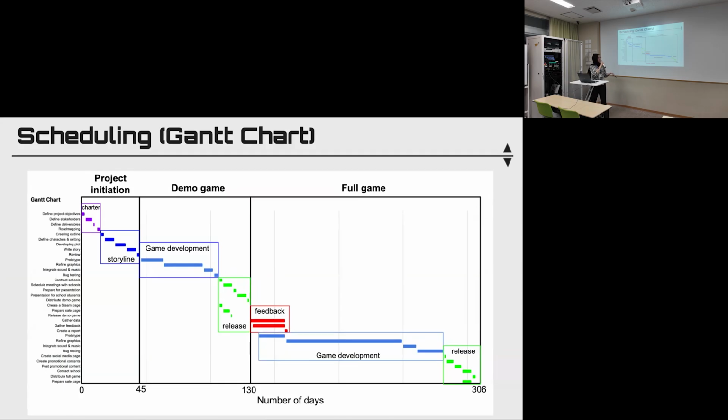The whole project is gonna take roughly a year, less than a year. But as said previously, it's gonna be broken down to 3 phases, with the project initiation containing charter and storyline development, and then the demo game, which is the game development and release, and then full game, including the development of the full game and then releasing it.